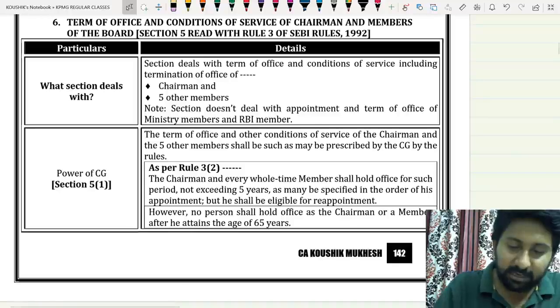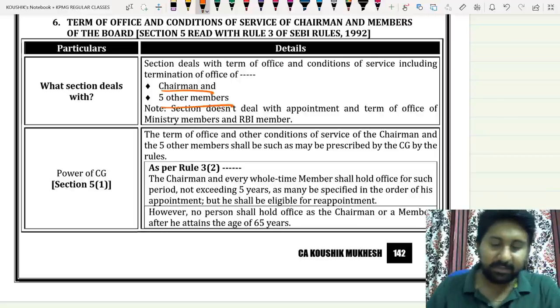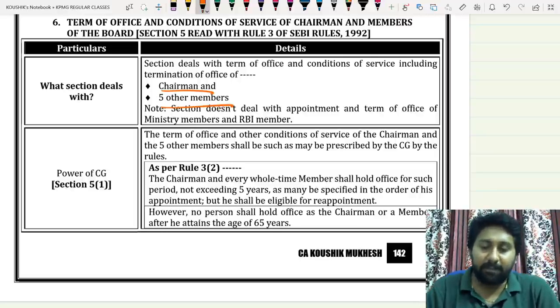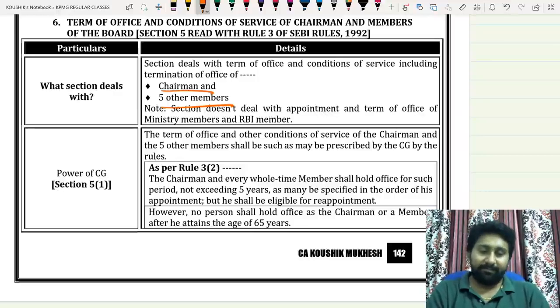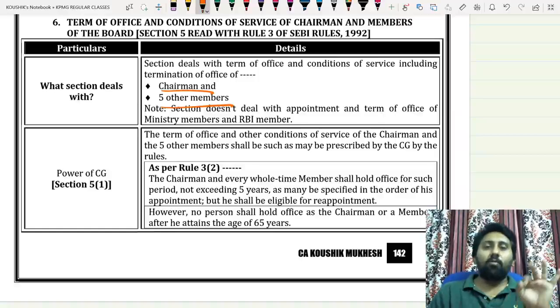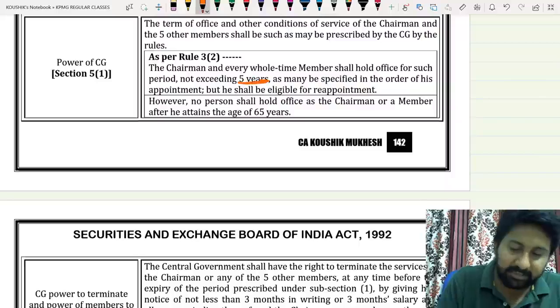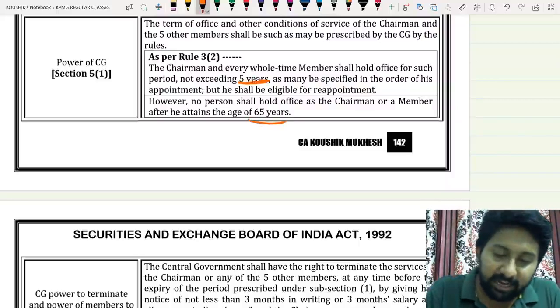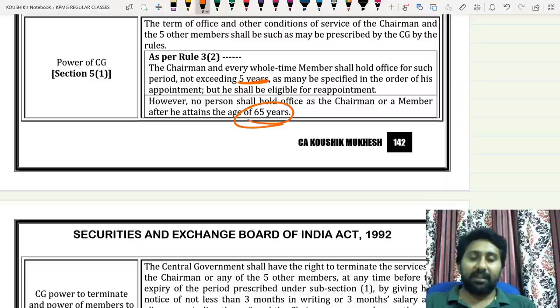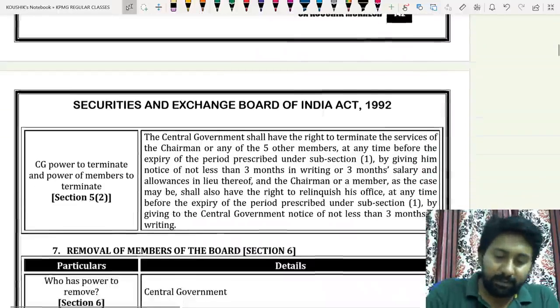The section deals with the term of office and conditions of service, including termination of office, of the chairman and 5 other members. Note, the section does not deal with appointment and term of office of ministry members and RBI member. Next one, power of CG. First thing we need to understand: what is the tenure? Once a chairperson or 5 members are appointed, maximum they can hold office for a period of 5 years, and they have to quit the office if they attain the age of 65 years. Attain the age of 65 means completes 64 and comes to 65. The moment you attain the age of 65, you will lose the office.